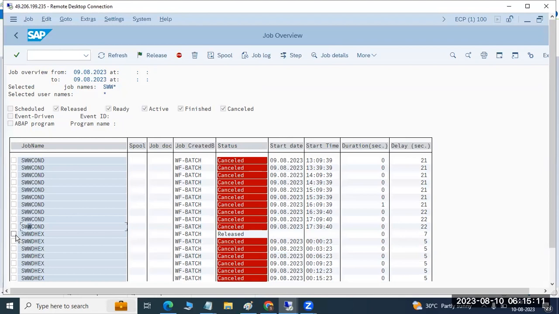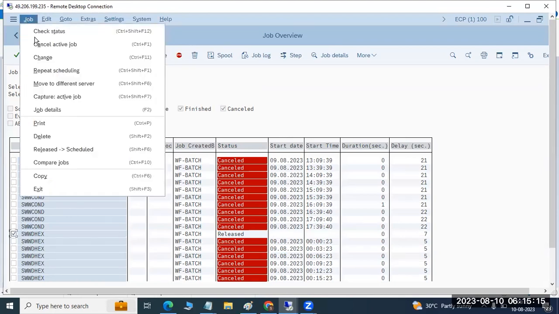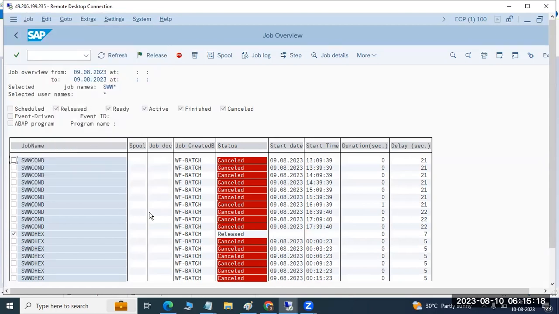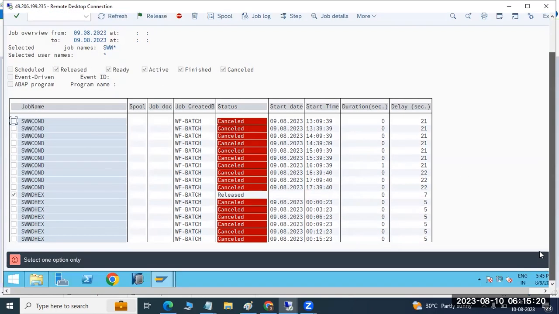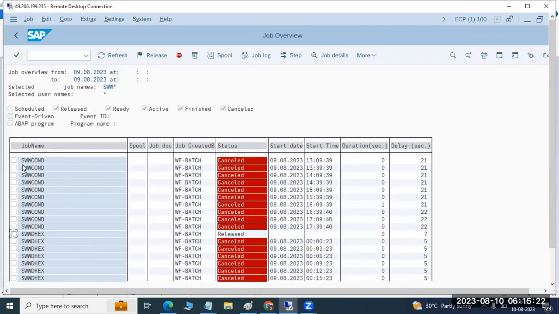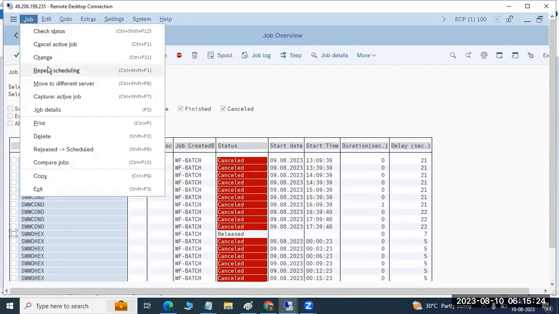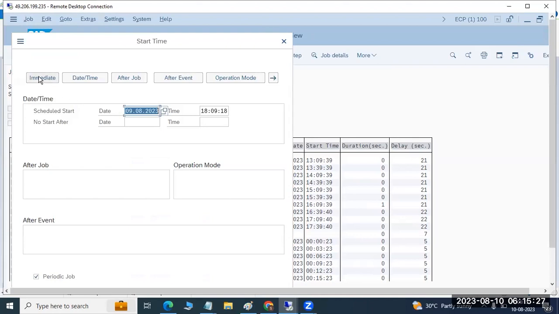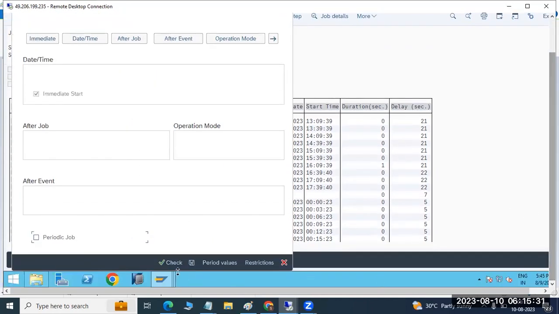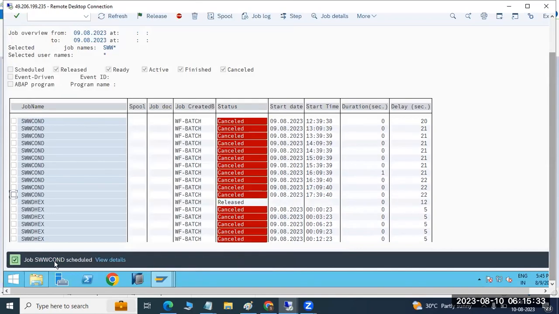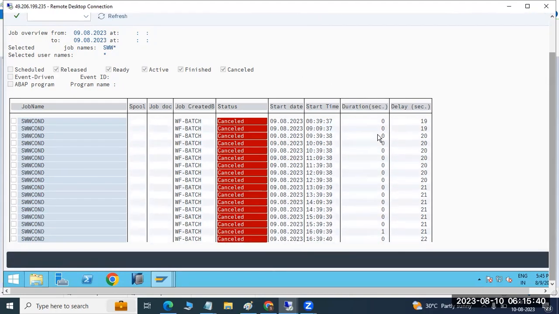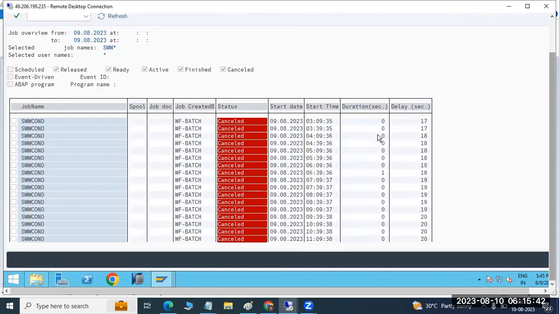So if you want to check it out, just select the one job. Go to the here, maybe repeat the scheduling here. You can repeat the select only one entry. You have two options. Go to the here, then repeat the scheduling here. Try to run it one time and see whether the job is running or not. See here, the job is scheduled here. Then if you select it, the job should be in the active status.